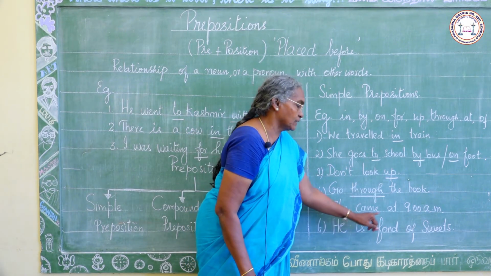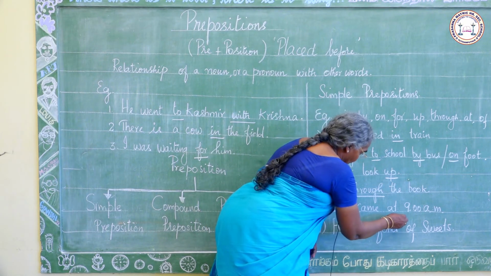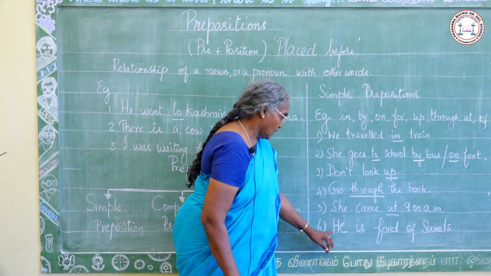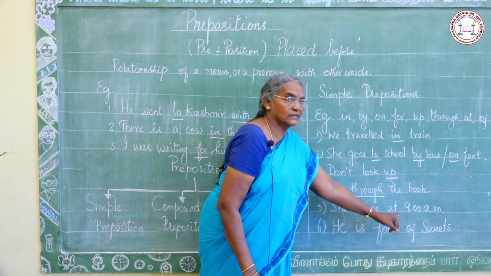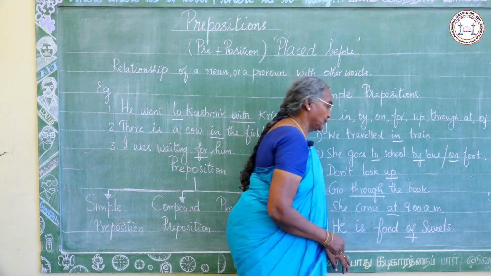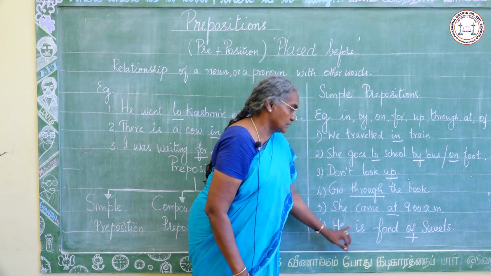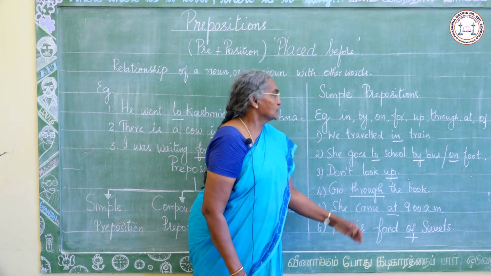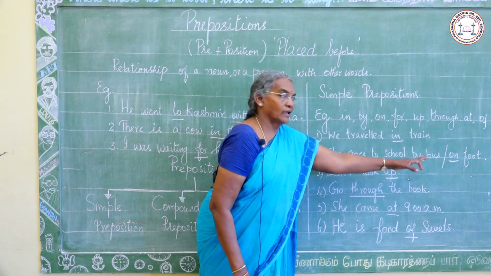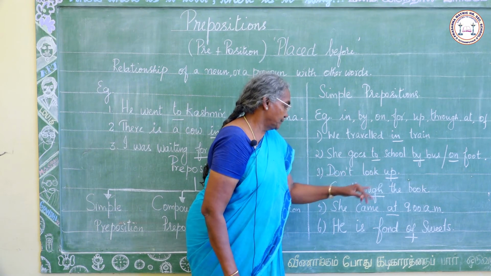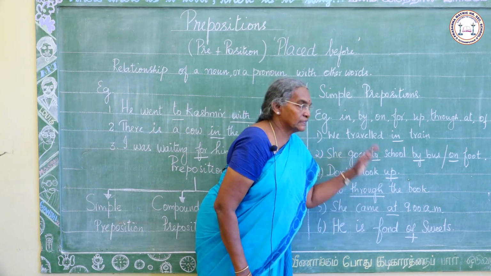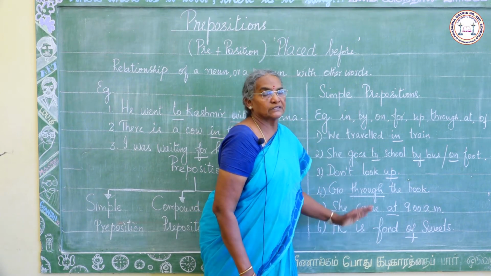Next, she came at 9 a.m. At is the simple preposition here. He is fond of sweets. Here, of is the preposition. Simple preposition. So, in, to, by, on, up, through, at, of. These are all simple prepositions.